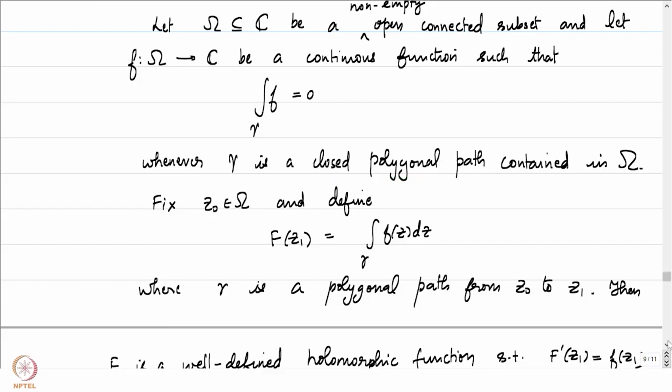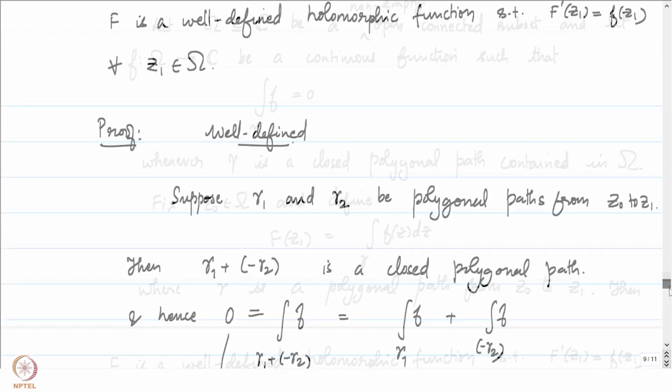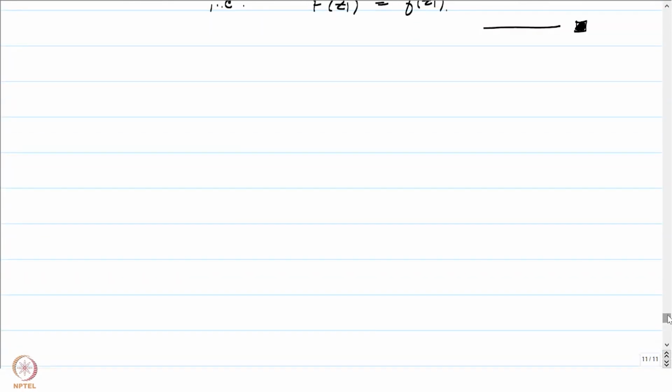The next proposition or the next result that we would be proving would be that if the integral of f over gamma is 0 for all gamma which are closed polygonal paths, it's equivalent to demanding that the integral of f over gamma is 0 for all closed rectifiable curves. So let's get to proving that. In order to prove that, let me just write down a proposition. The proposition is the following. So the setup is as above.